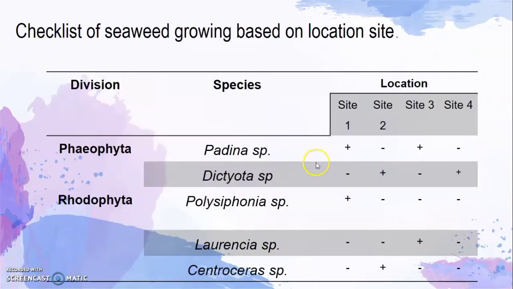Okay, this is a checklist of seaweed growing based on location site. We found a Padina species at site 1 and site 3. For the Dictyota, we found it at site 2 and site 4. For the Polysiphonia, we found it at site 1, Laurencia at site 3 and Centroceras at site 2.